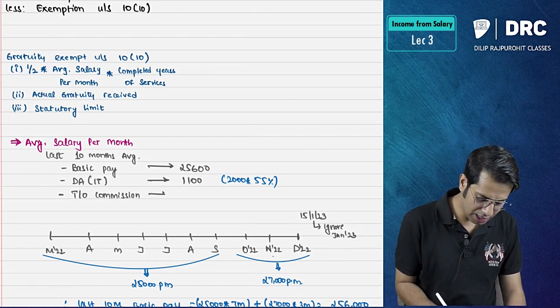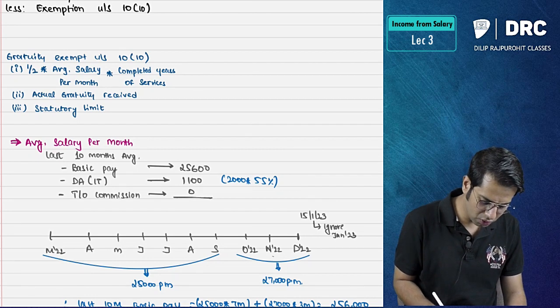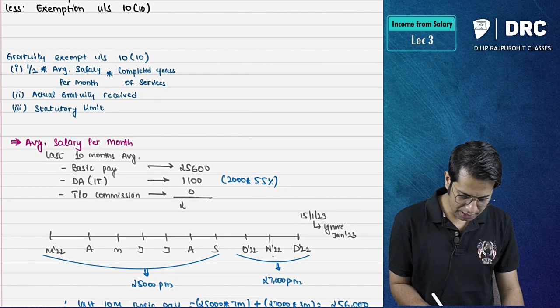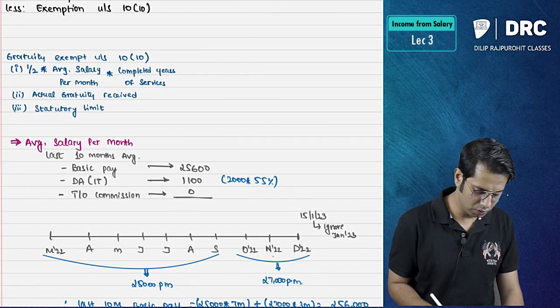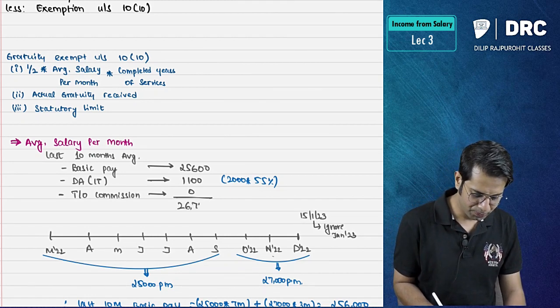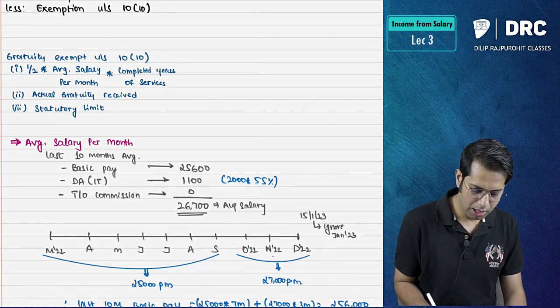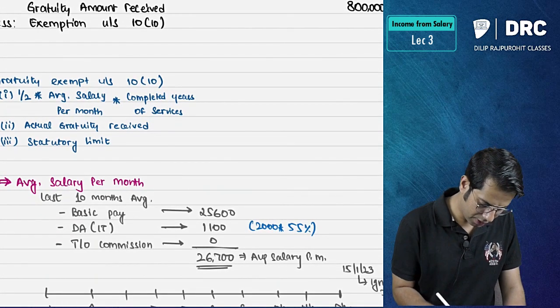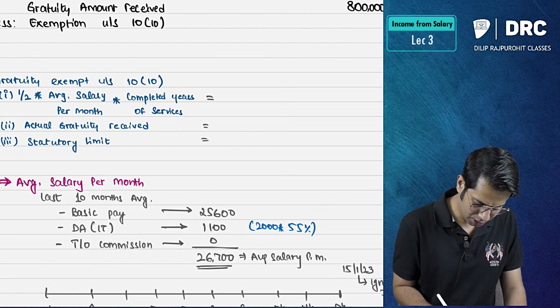And then turnover commission, have they given turnover commission? No, sir, in the question they have not given turnover commission. So average salary per month will be 26,700. Now let us continue our computation.